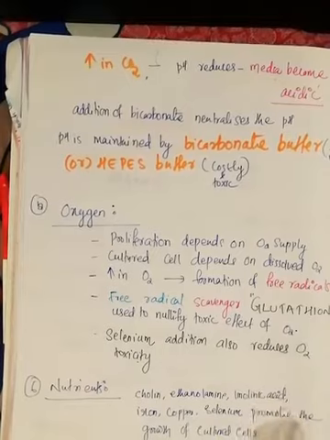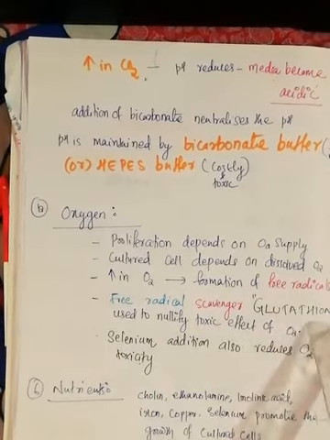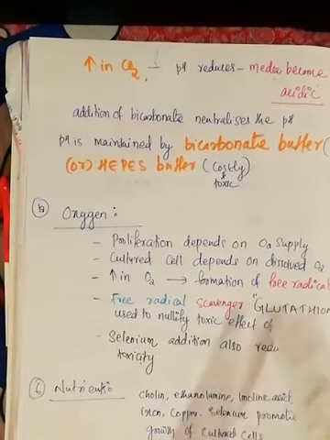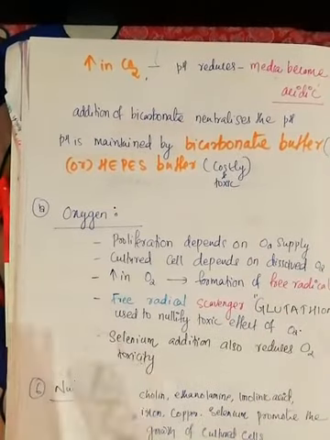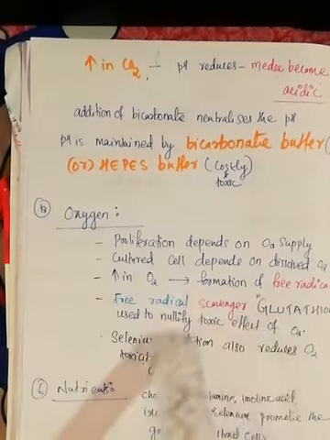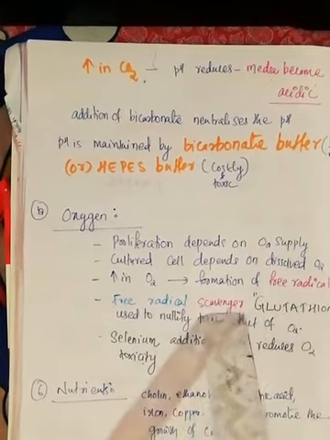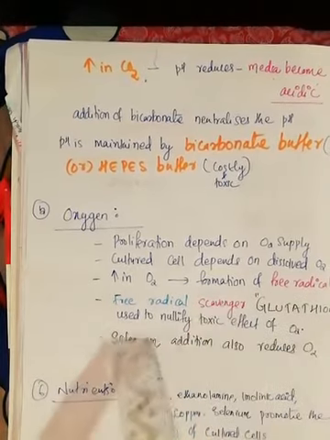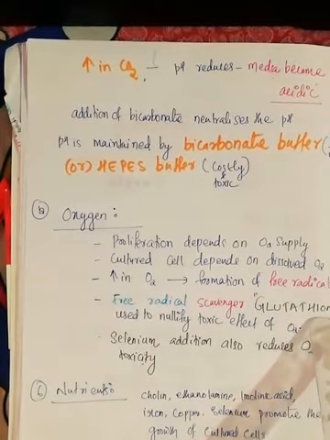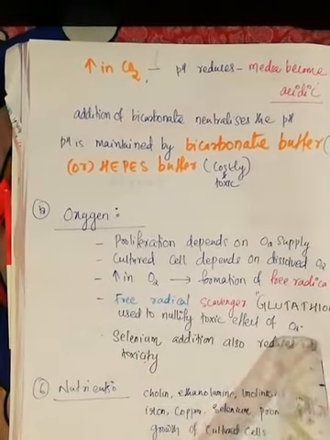When oxygen concentration is more, the oxygen gets converted to free radicals. Free radicals are very toxic to cells. Whether it is a cultured cell or naturally, free radicals are very problematic. Now, to avoid the formation of free radicals or to scavenge, what do you mean by scavenge? Trapping. For trapping the free radicals, we can use glutathione. Glutathione is a scavenger of the free radical, which is used to nullify the toxic effect of the oxygen.